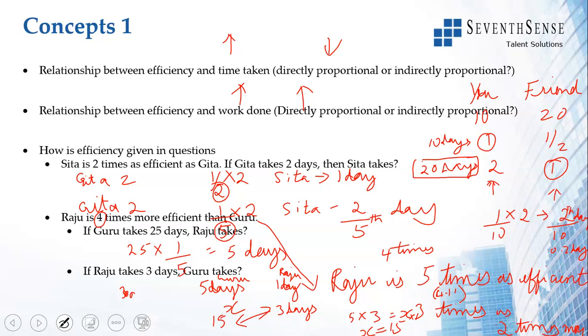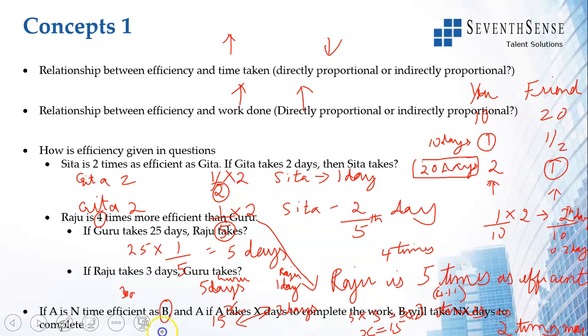Remember this concept as well. A is n times as efficient as B. If A takes x days to complete the work, B will take nx days. So B is less efficient here. In the previous question, Raju is 5 times as efficient as Guru. So Raju is taking x days, meaning Raju is taking 3 days, Guru will take nx days. 5 into 3, 15. That's correct.